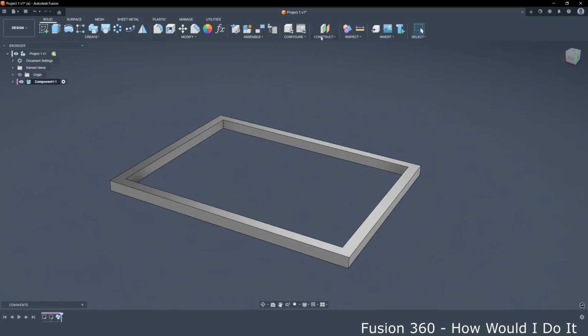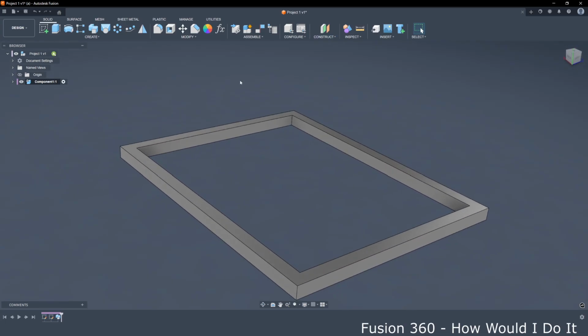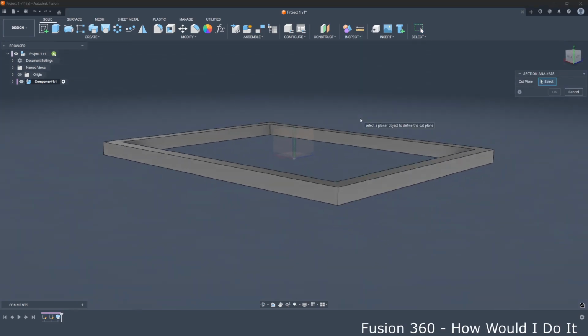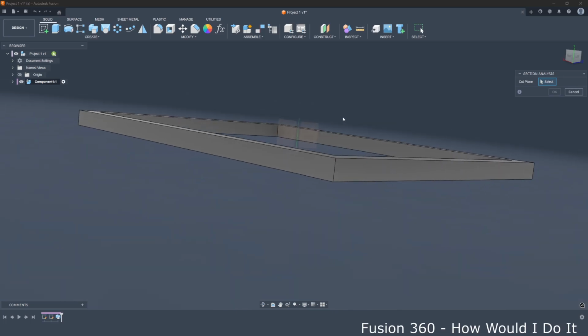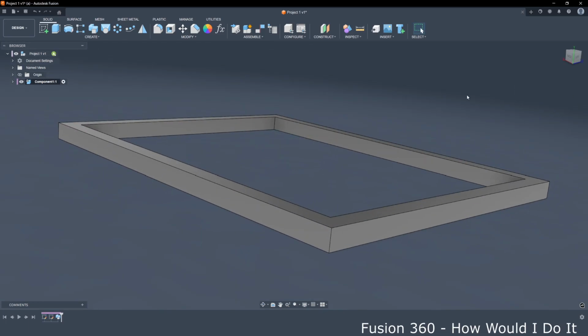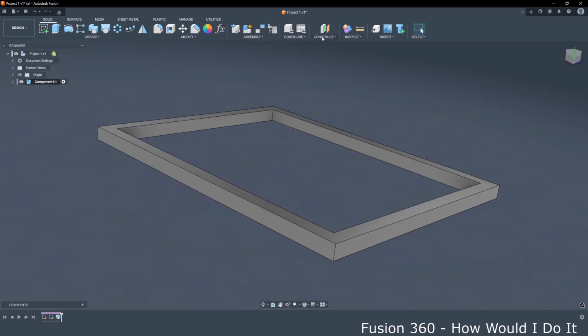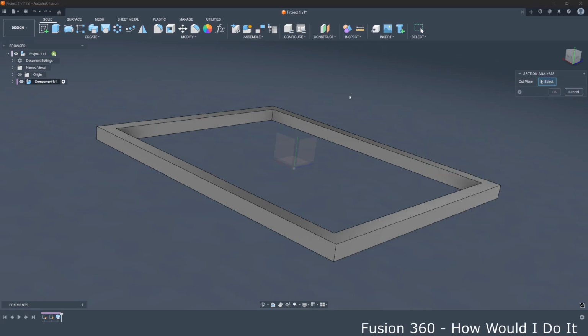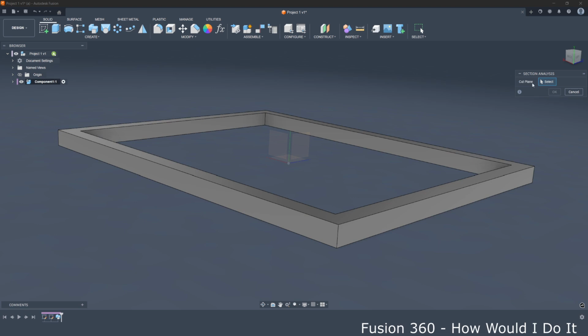I wanted to show you also how you can use section analysis to see how your model looks in cross section. So we can go to inspect, select section analysis, and now it asks us to select cut plane.